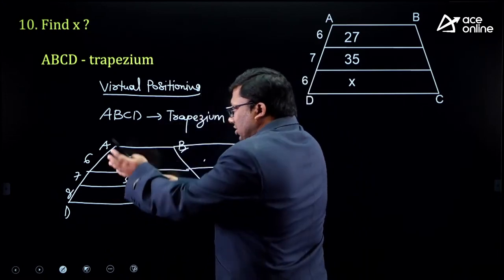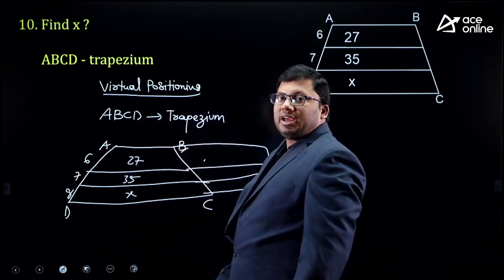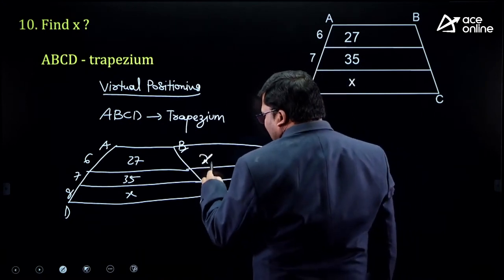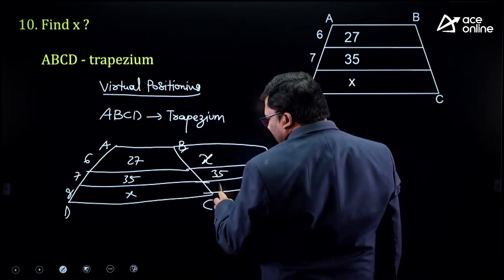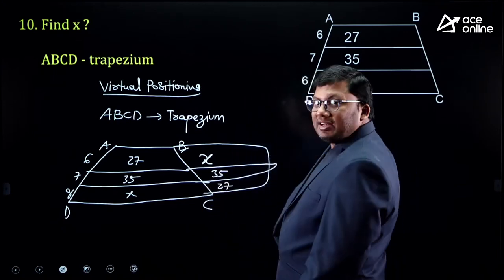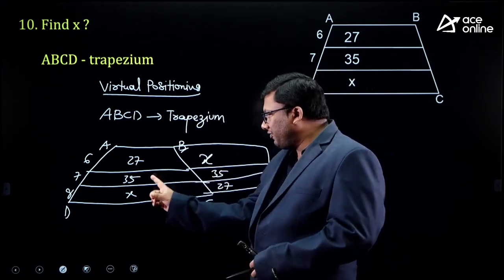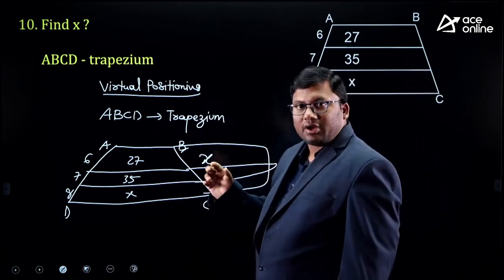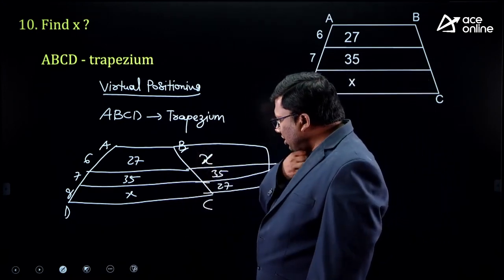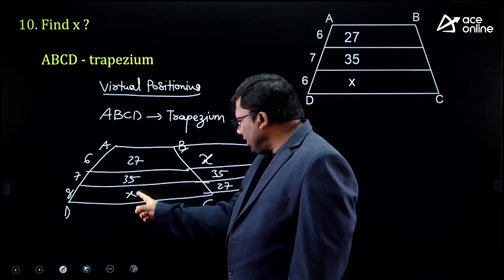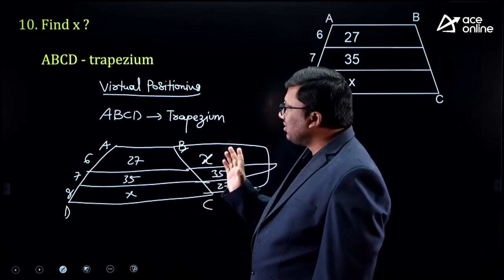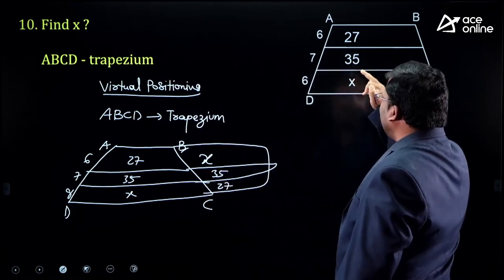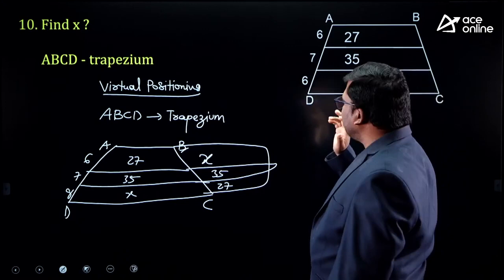If I place it, I hope it is clear. 27, 35, x, flip it. How much did it become? x, 35, 27. So here it will be x, here 35, here 27. Over here, 35 plus 35. I hope the idea is clear. What is given in the question? 6, 7, 8, 27, 35, x.